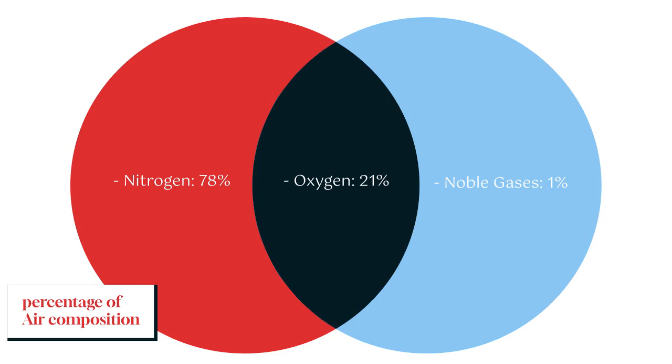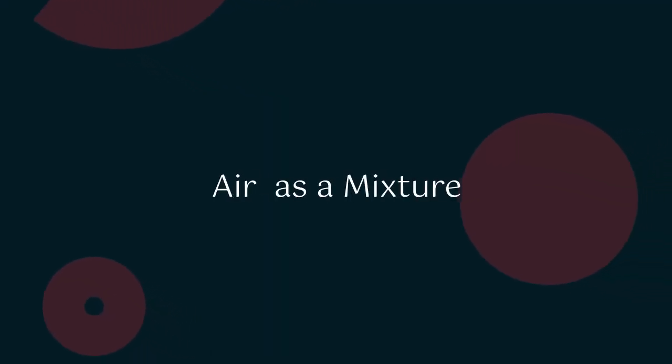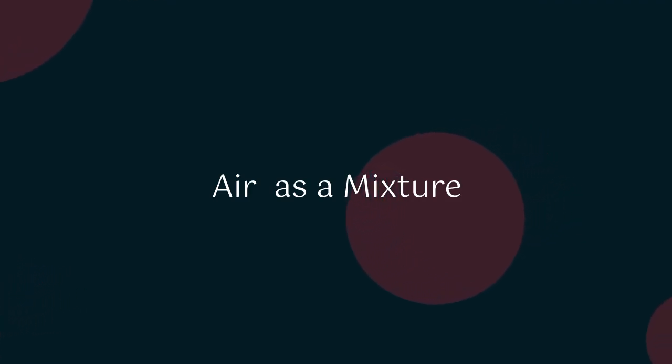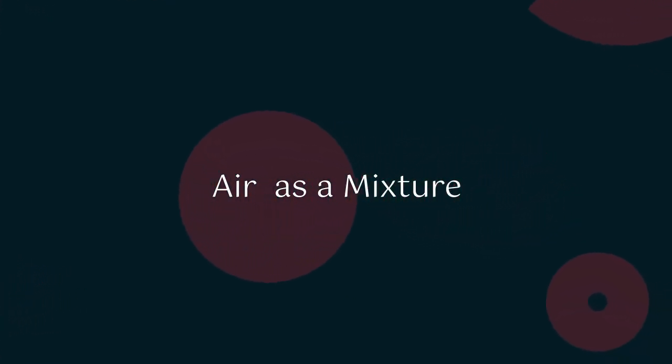We also have water vapor. Now the composition of water vapor is variable. We also have dust particles. The composition of dust particles is also variable. Now the next thing we'll consider as we move ahead in the lesson is the evidence that air is a mixture. The reasons for the existence of air as a mixture.